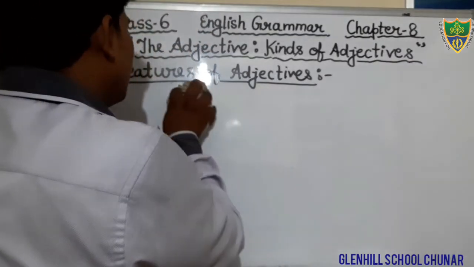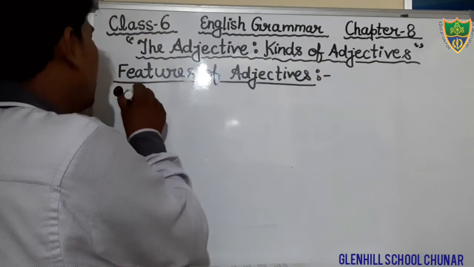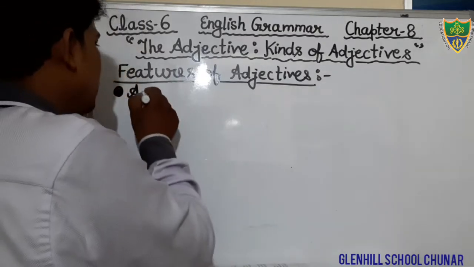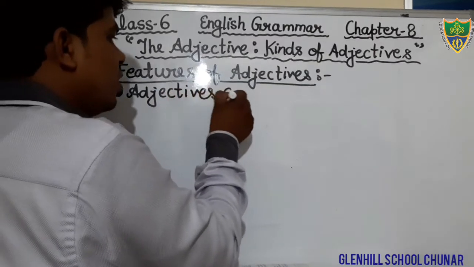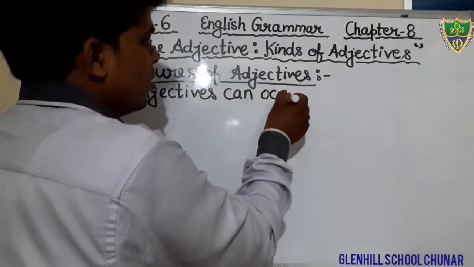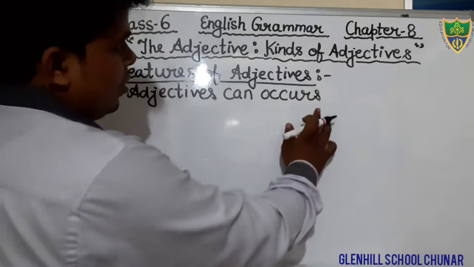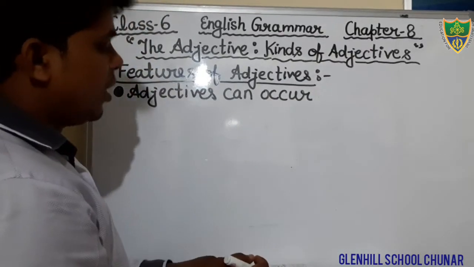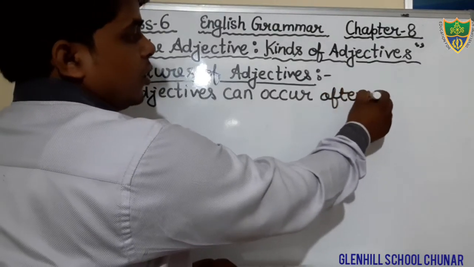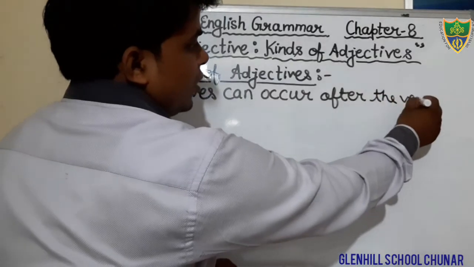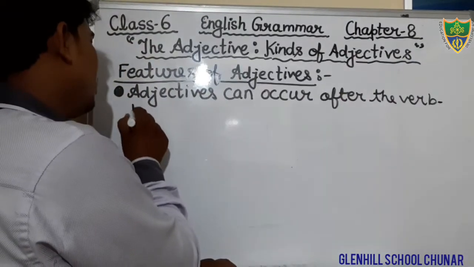Just see, adjectives can occur after the verb, after the helping verb be.